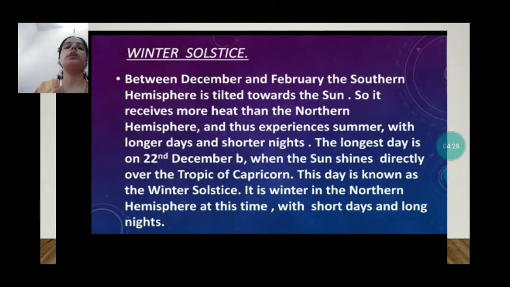So in the southern hemisphere there will be summer season, and days are longer and nights are shorter, and the longest day occurs on 22nd December. But in the northern hemisphere, the rays of the Sun fall slanting. As a result, there will be winter season, so days are shorter and nights are longer.